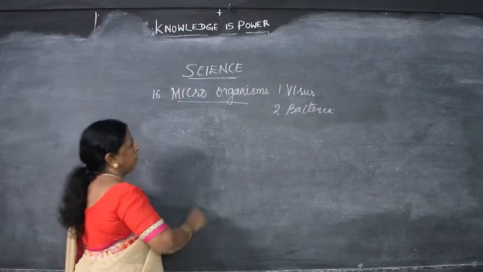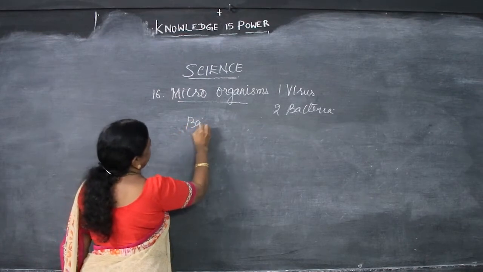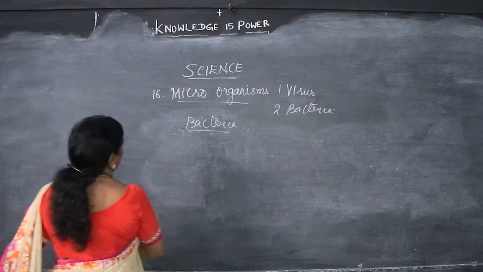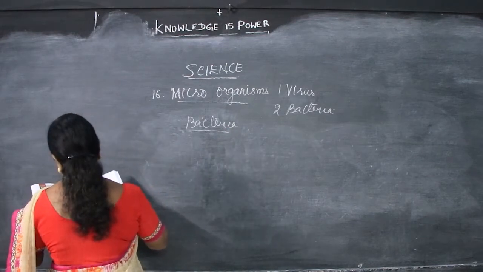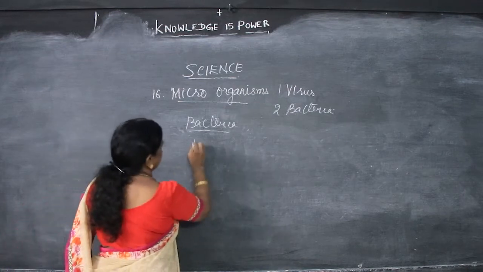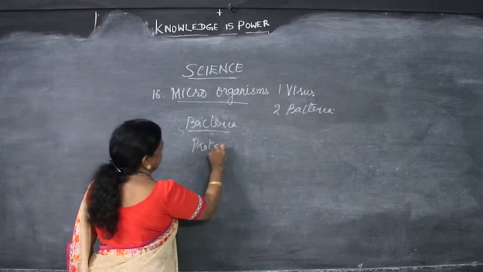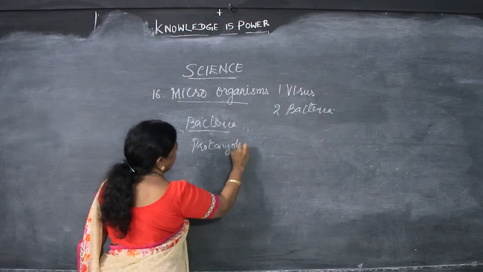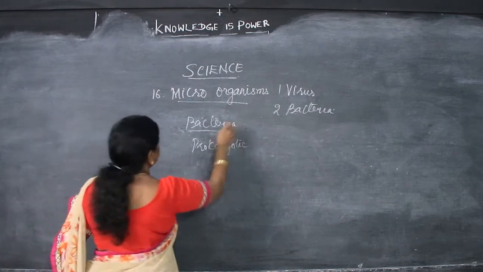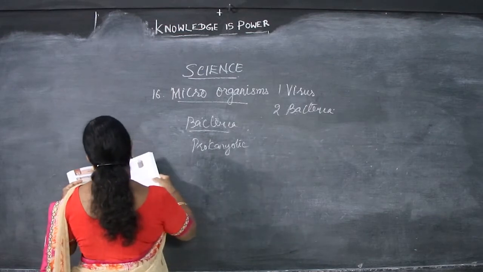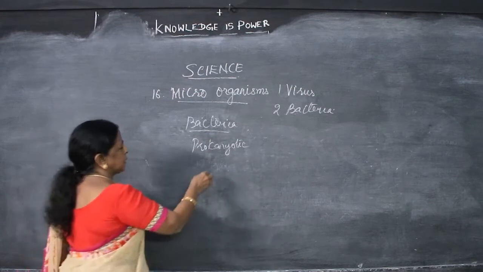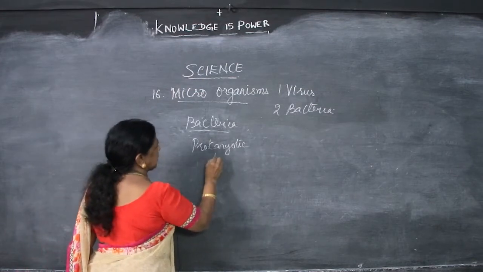Second, we have bacteria. Bacteria are also prokaryotic, like virus.